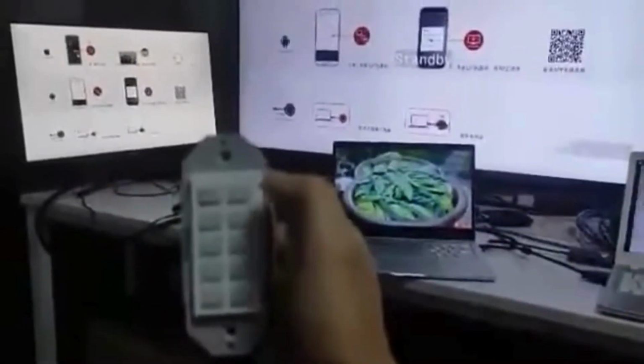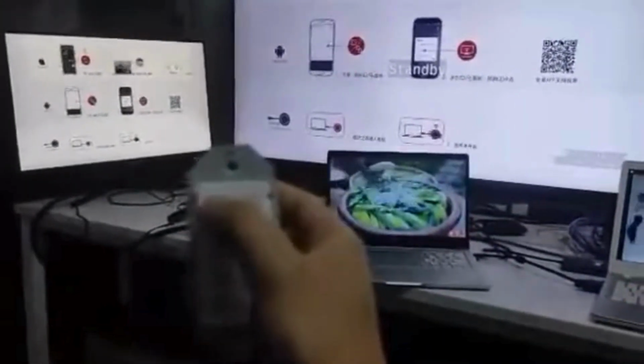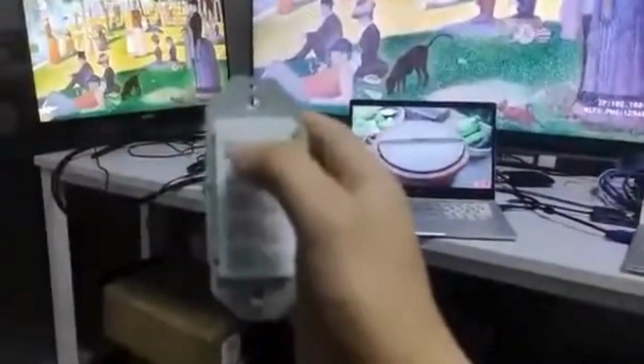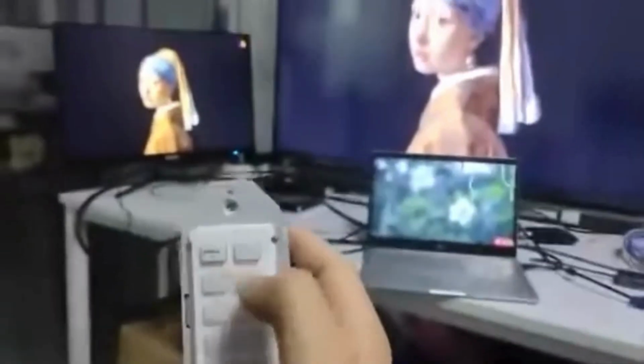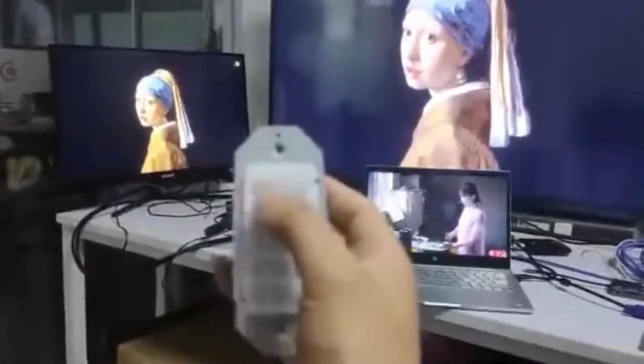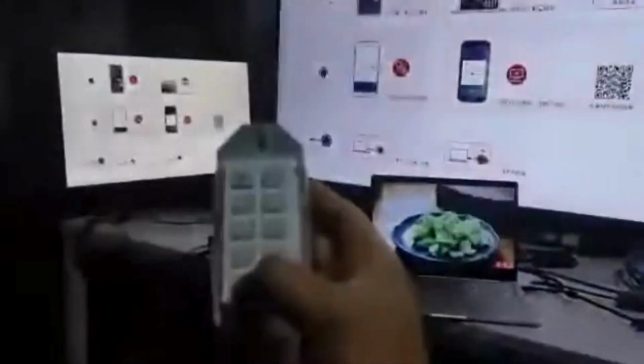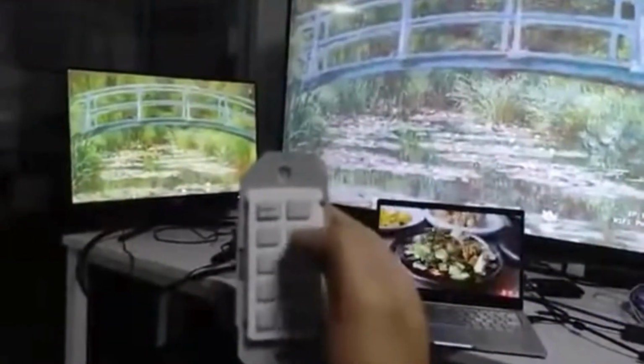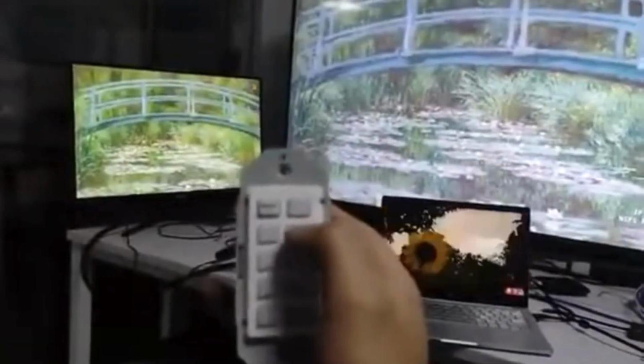Like right now, if we press the button 1, it's going to show in one source, and we can use this button we program to recycle the 4 sources.